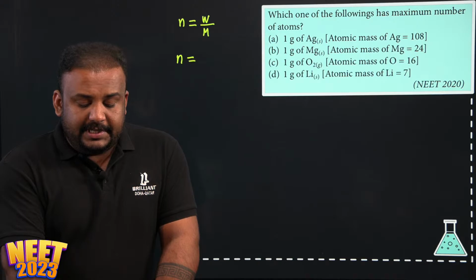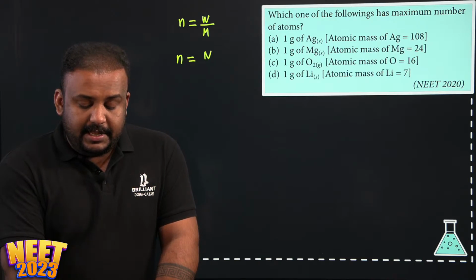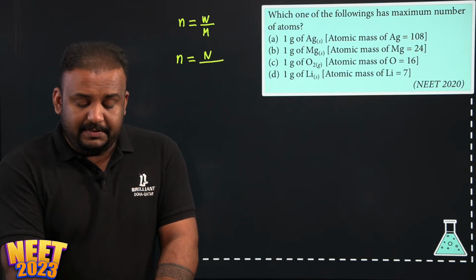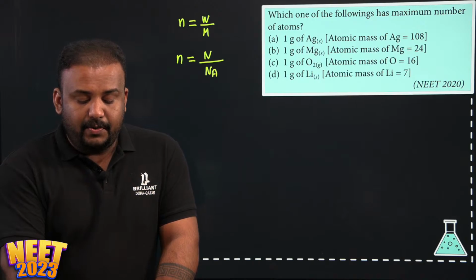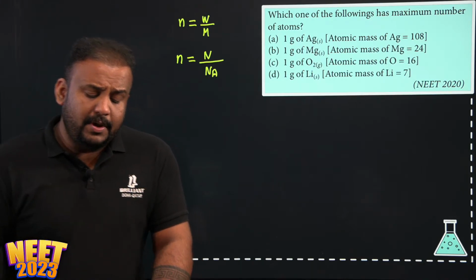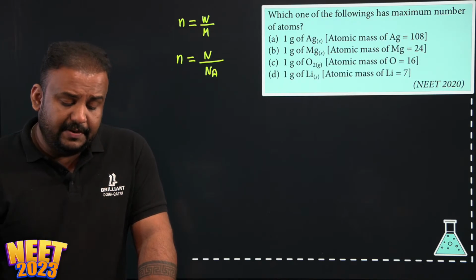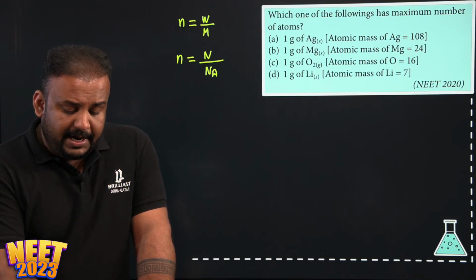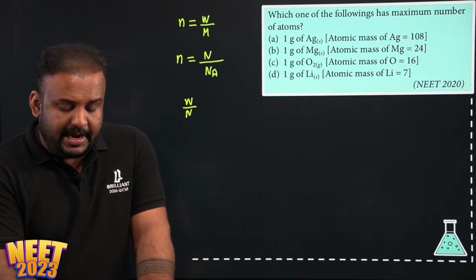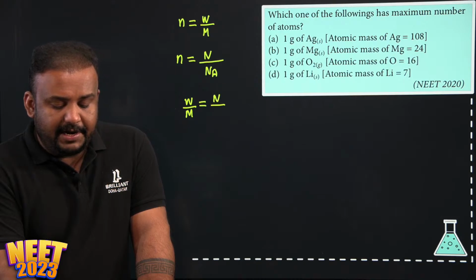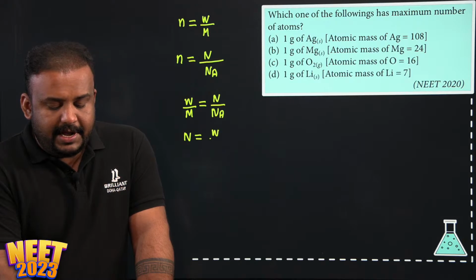And the number of moles can also be written as the number of molecules or the atoms divided by the Avogadro number. So if we look into this formula, we can combine it and write it as W by M is going to be N divided by Na. Or in short, N is equal to W by M into Na.